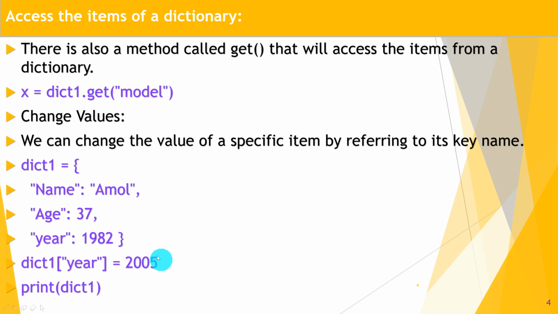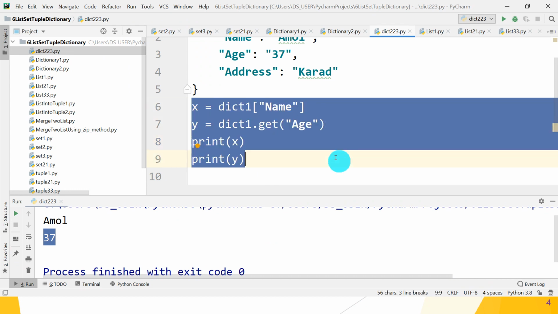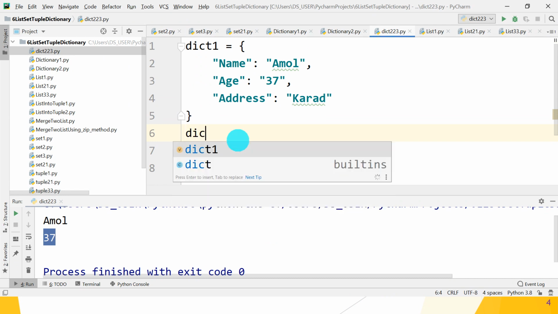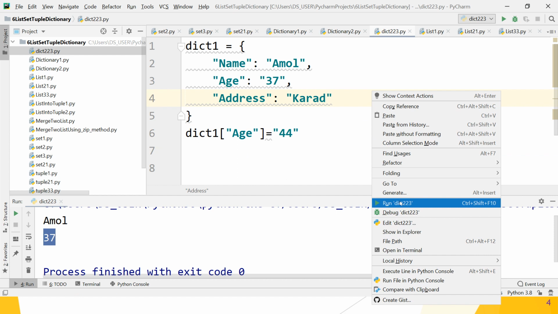So let's check whether it works properly using the PyCharm IDE. So first create the dictionary, then dict1, in that I want to change age, so mention age, and what value can you assign it? 44 instead of 27. So let's check whether it works or not.